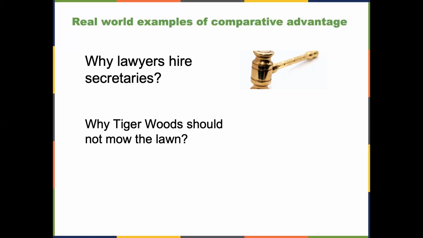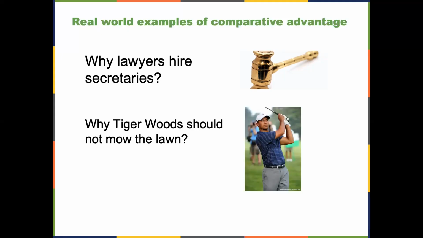Here's another real-world example. Why Tiger Woods should not mow the lawn. Tiger Woods is a world-class golfer. Let's assume he is also very quick at mowing the lawn. Why should he hire someone else to mow the lawn instead? It's because his opportunity cost is so high. That is, if he mows the lawn, he could have used that time in shooting an ad for $200 million.